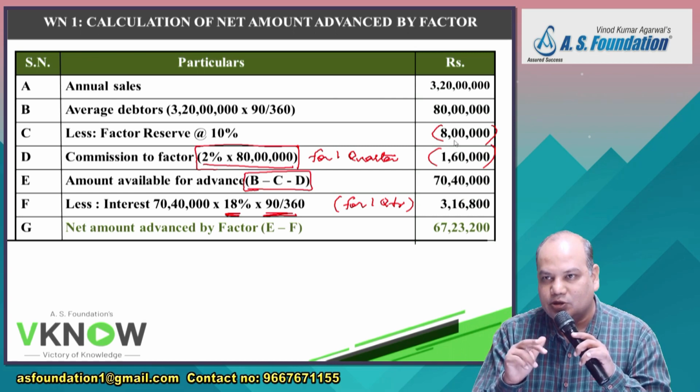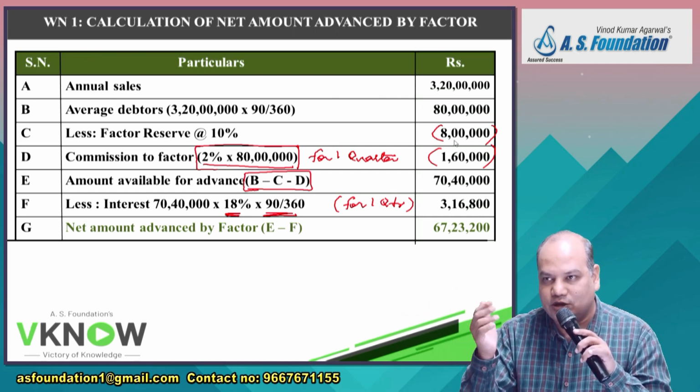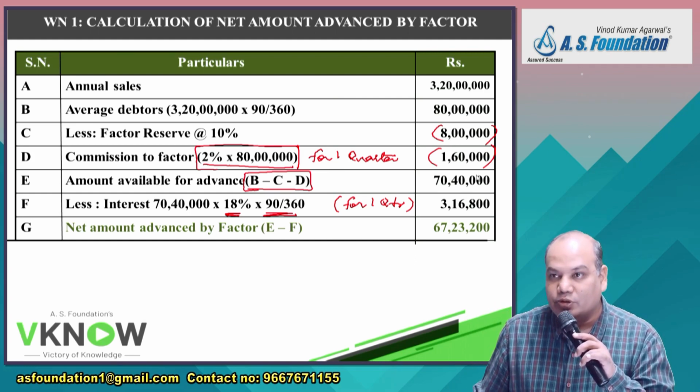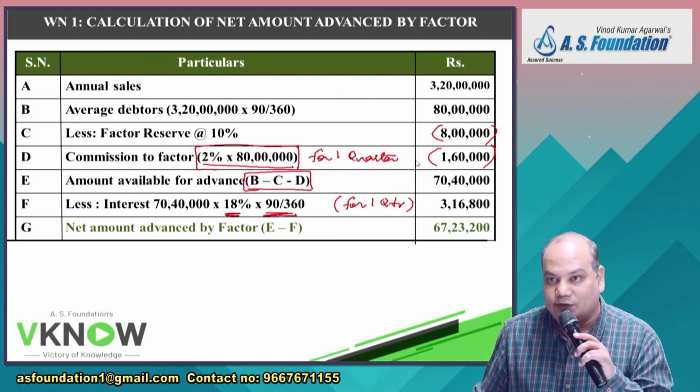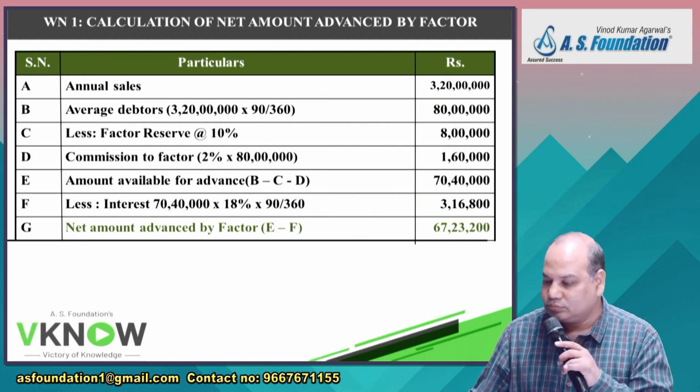If interest and commission both are collected upfront, this is the answer. If commission is collected upfront and interest is collected later, your answer will be up to point E. If interest is collected upfront, then interest will be calculated on 72 lakh. Okay. Any query? Now this calculation gives you the cost of 1 quarter.